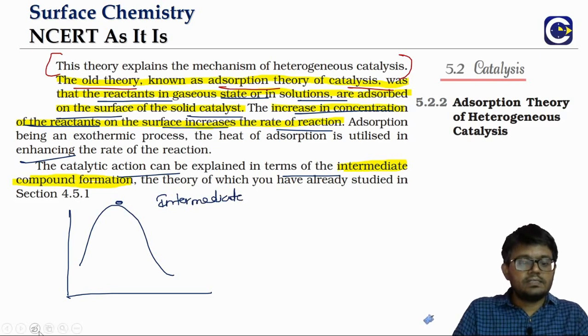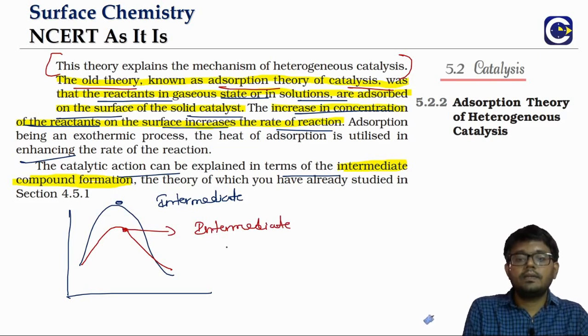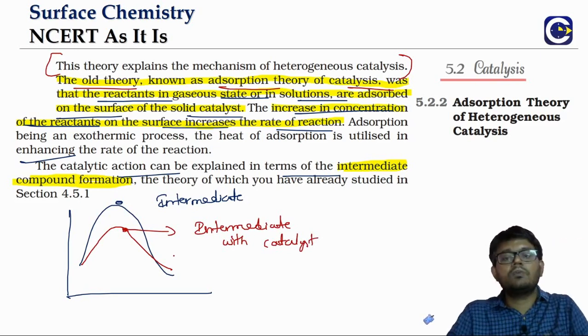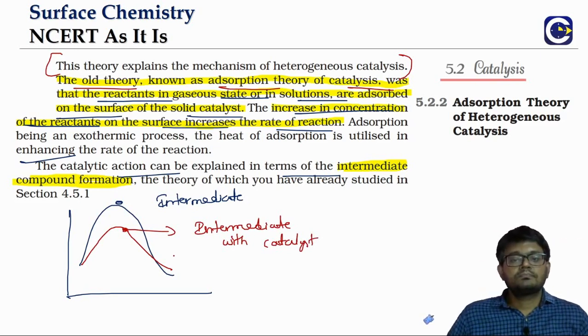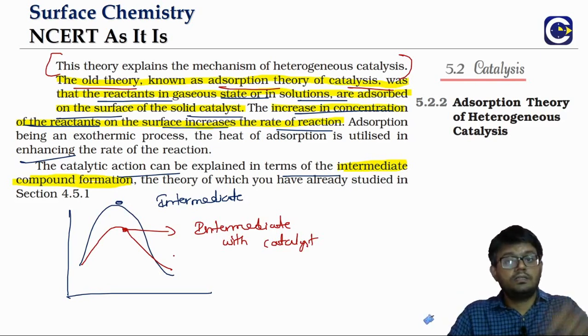When we use a catalyst, we will go through a path which requires a lesser activation energy. So this is the intermediate with catalyst. We'll go through a path that is requiring what? Less activation energy. That is how the catalyst will be able to speed up the rate of the reaction. So this is the intermediate compound formation theory that we have seen in chemical kinetics.